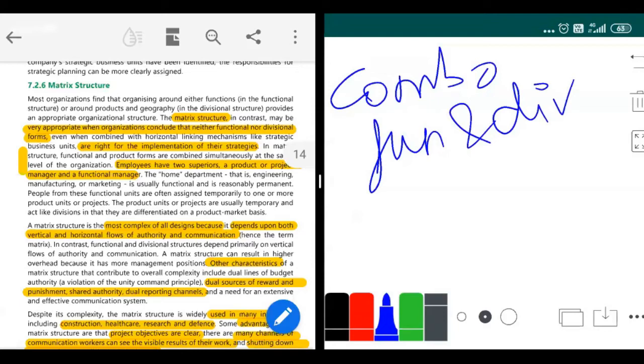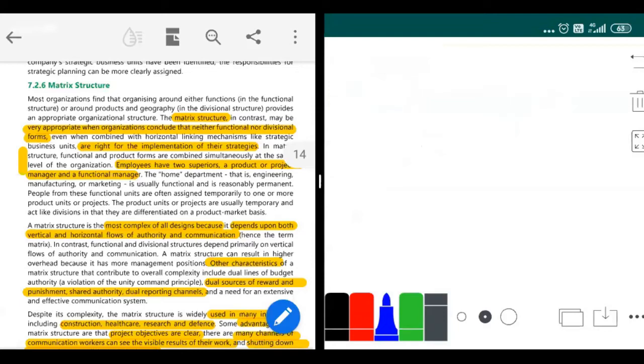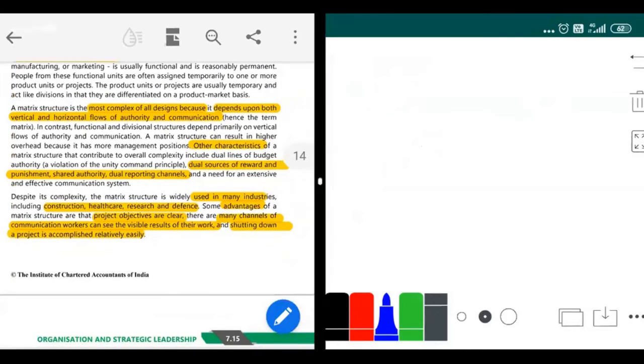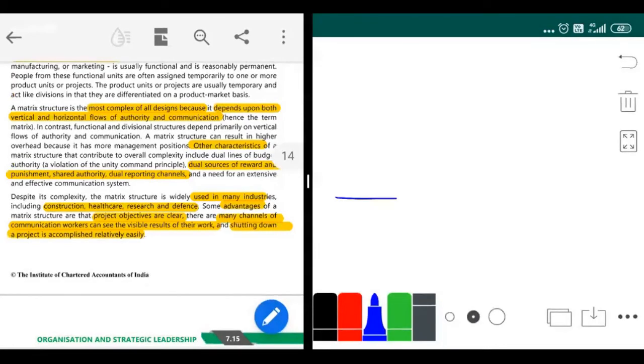So what happens here is that in matrix structure, it is given here. Many industries use this matrix structure, but mainly these industries use it: construction, healthcare, research, and defense. Construction, healthcare, research, and defense.